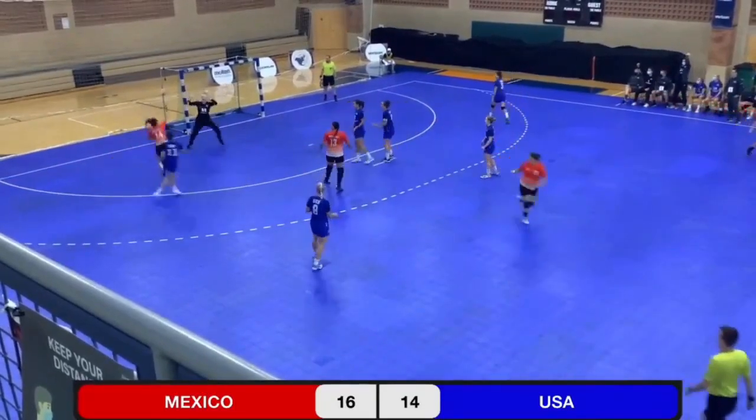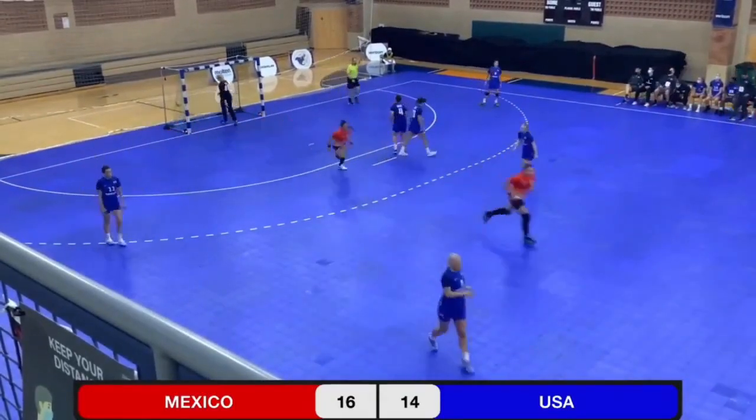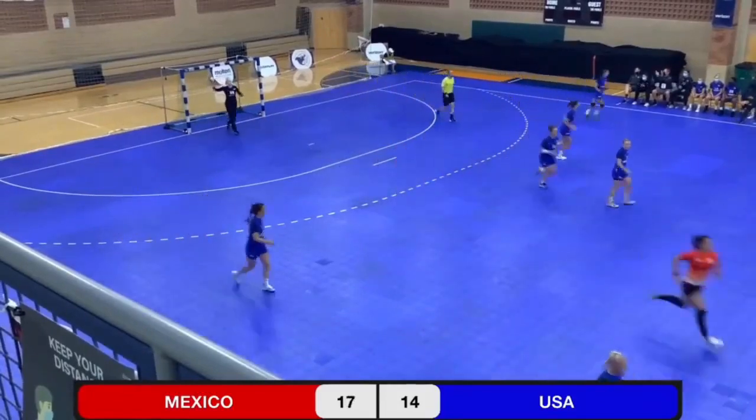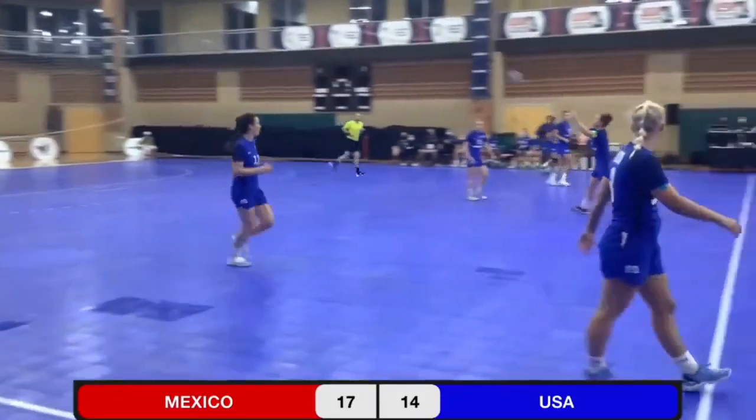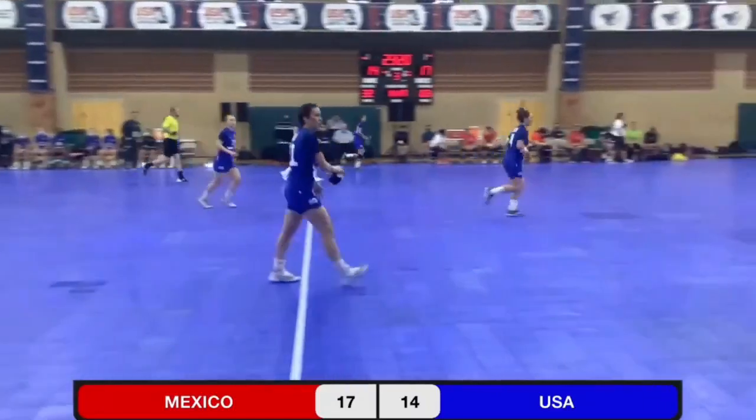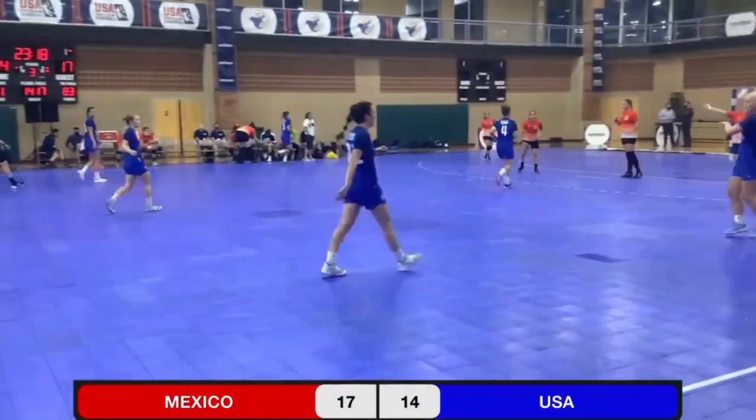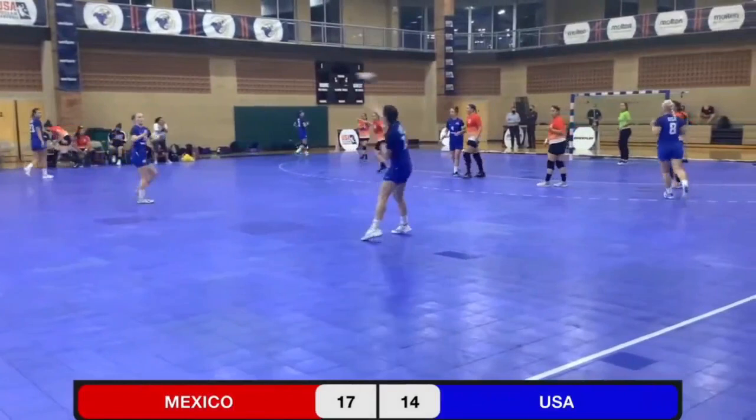Saved by Mermo, but it's right back on the wing to Cynthia Gallegos, and she lobs it over Mermo. Makes the score 17-14 in favor of Mexico.